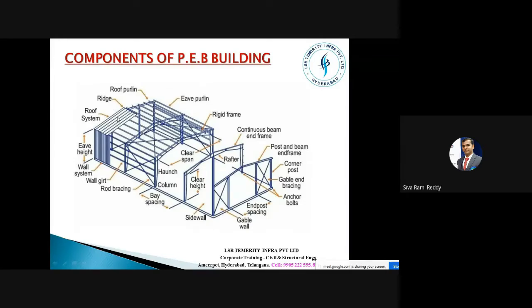And here we are using this sheet. Again, we have a doubt on sheet. What kind of sheet is this? What is its thickness? And how long will it last, the life of this structure? What is the material specification? So what I'm trying to tell you is, not every component of the building will have the same material specification. Each and every component will have a different specification, unlike an RCC structure, right?